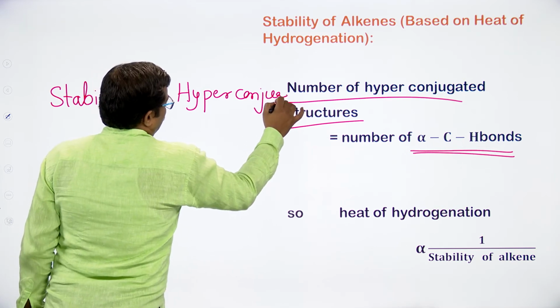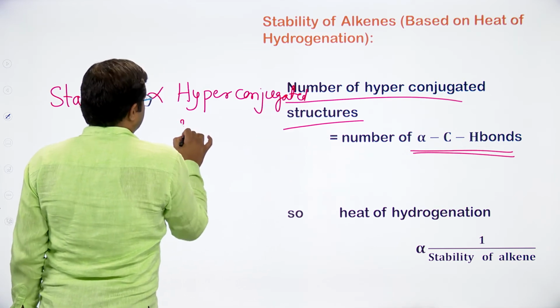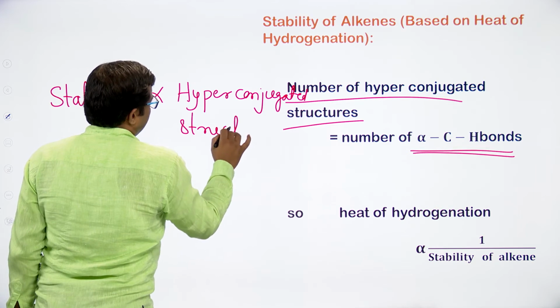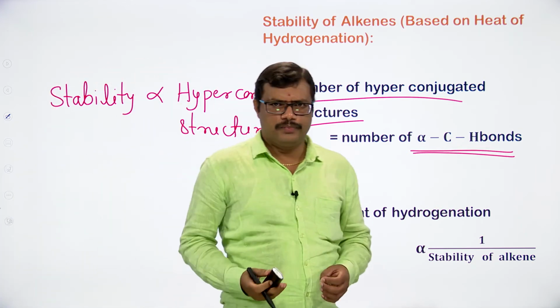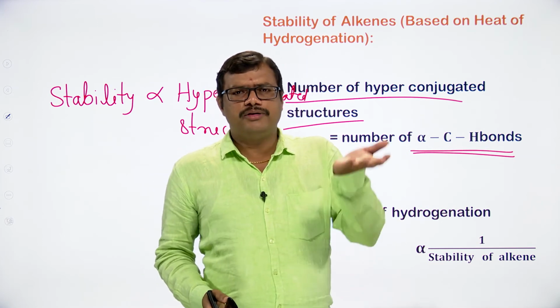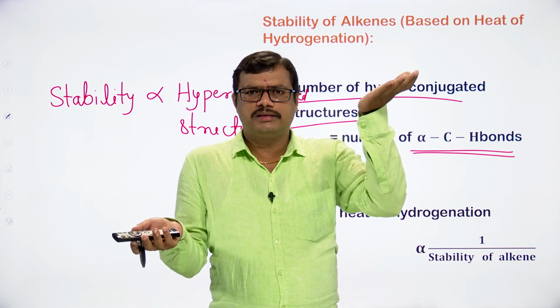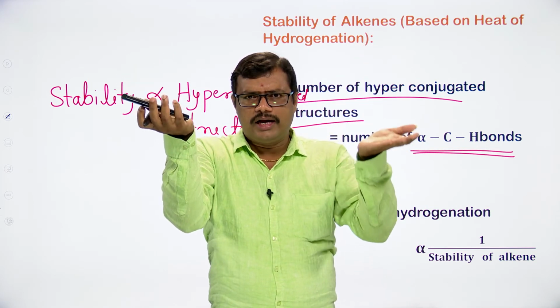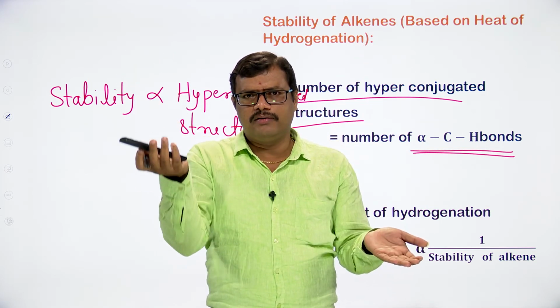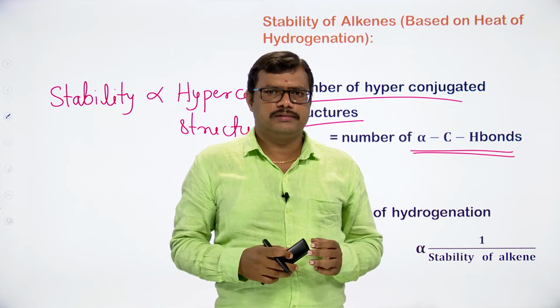If the number of hyperconjugative structures increases, the stability of the alkene also increases. If it decreases, the stability of the alkene also decreases.